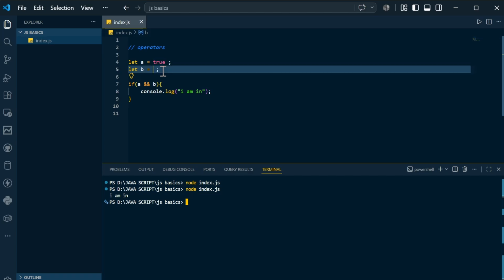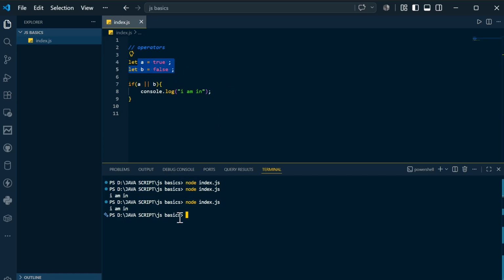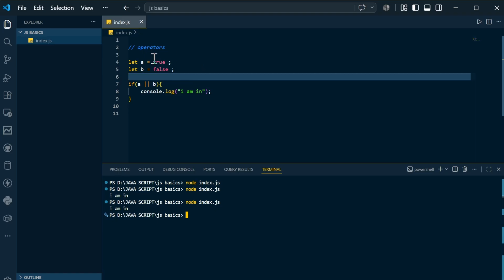Okay, let's keep it as false only. Now in place of and, I will simply keep or. If any of the conditions is true, then this will be executed. If I again compile and run, you will see this. Okay, I hope this makes some sense now.